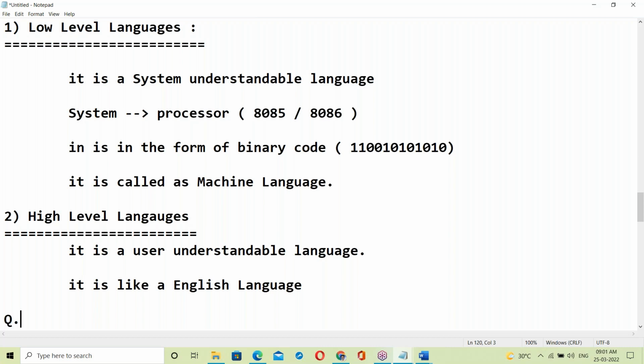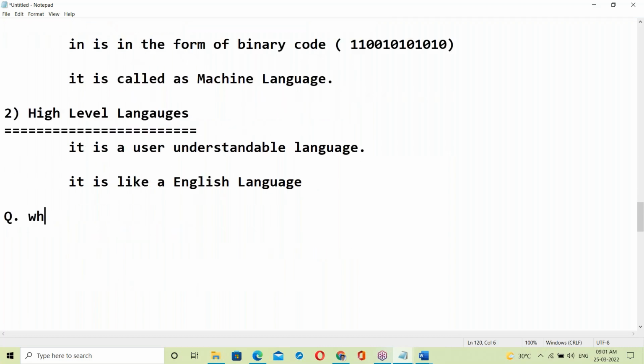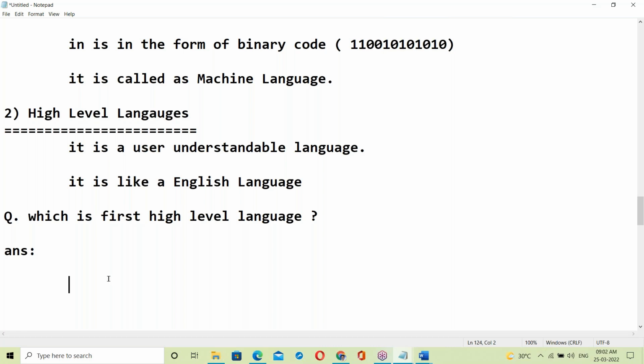Here's one more question for you guys. Which is the first high level language? Very simple question and easy to answer also. See, it's very simple. In C language, which language came to the market first? In the software field, which one came to market first?